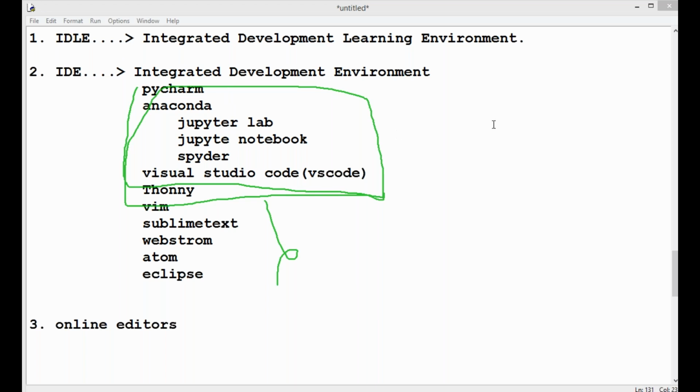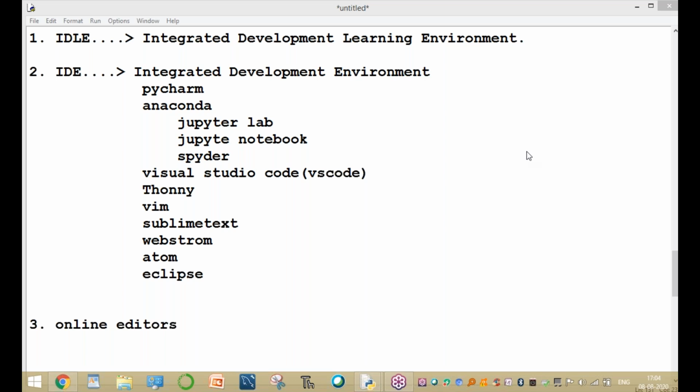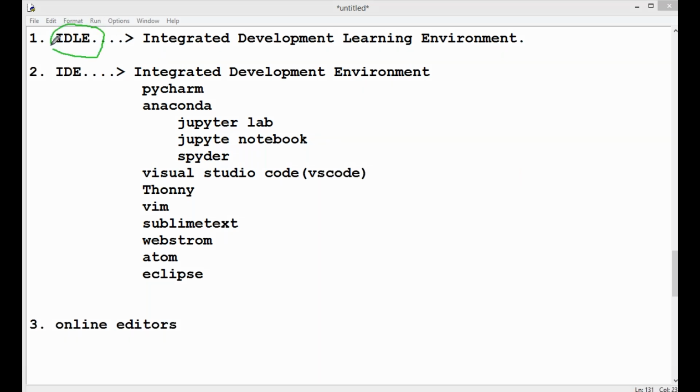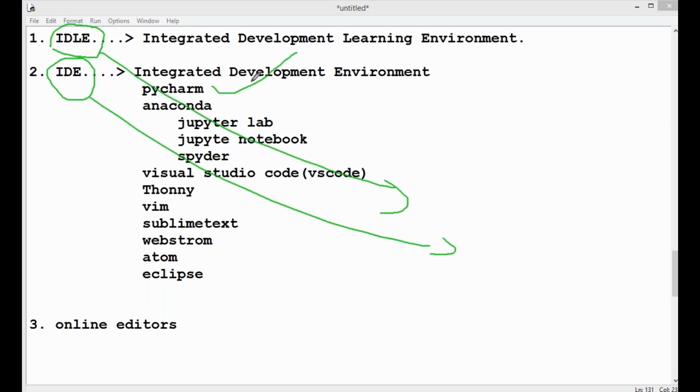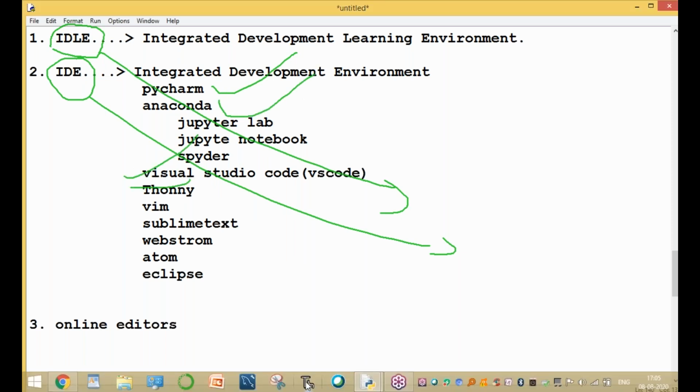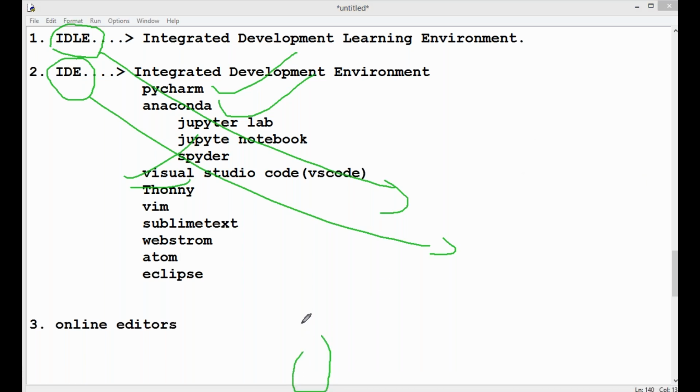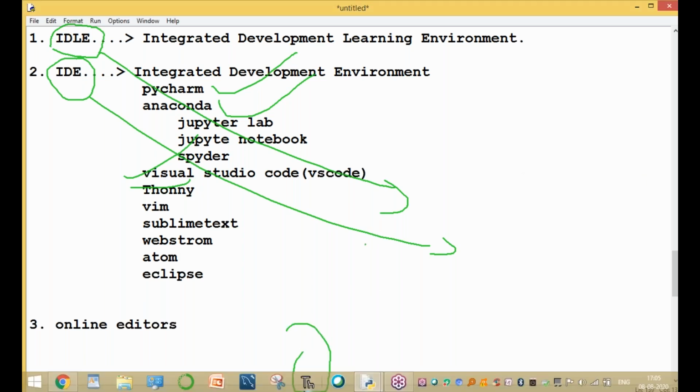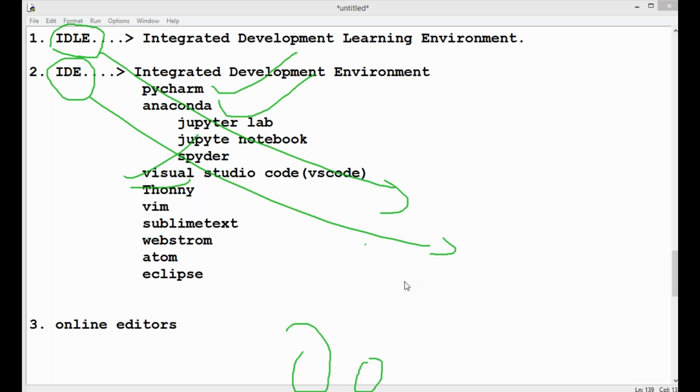These are for downloading purposes. You can download IDLE and you can download an IDE. Both downloads are important. IDLE should be downloaded and an IDE also, any IDE, either PyCharm, Anaconda, Visual Studio, or Thonny. Please observe this one. Here it is also one environment, Thonny. And here also one environment, this one is IDLE with the snake symbol.